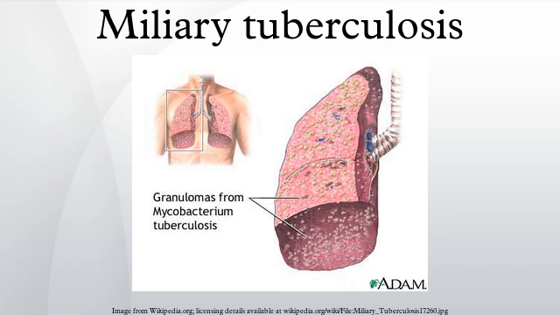Signs and symptoms. Patients with miliary tuberculosis range from experiencing non-specific signs. Miliary tuberculosis can also present with enlarged liver, enlarged spleen, inflammation of the pancreas,